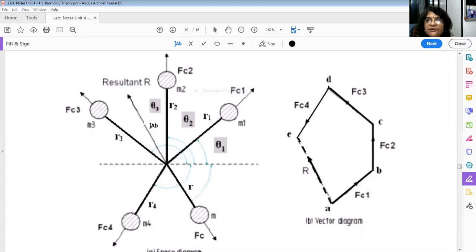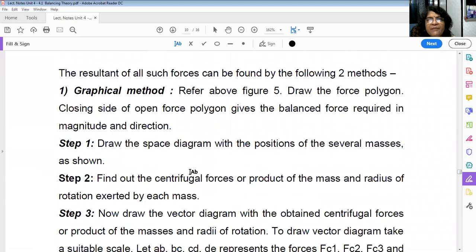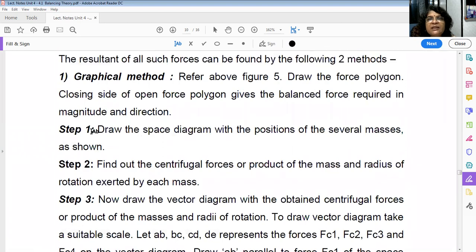This is the direction. Here if you provide a mass MB at a radius RB, it will create centrifugal force MB RB omega square, and that will balance the system. Understood? So graphically you just have to close the polygon, and the closing side will represent the centrifugal force, which is nothing but the unbalanced force. That much you have to provide to balance the system. This is a very simple method, the graphical method. All these steps are given in it.